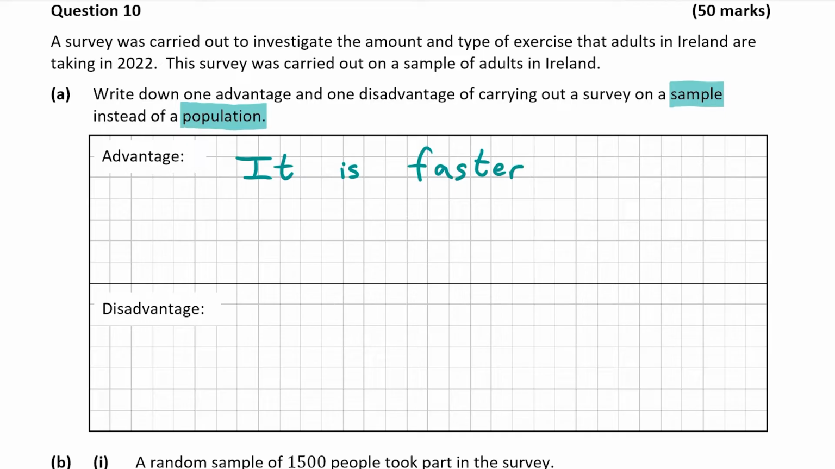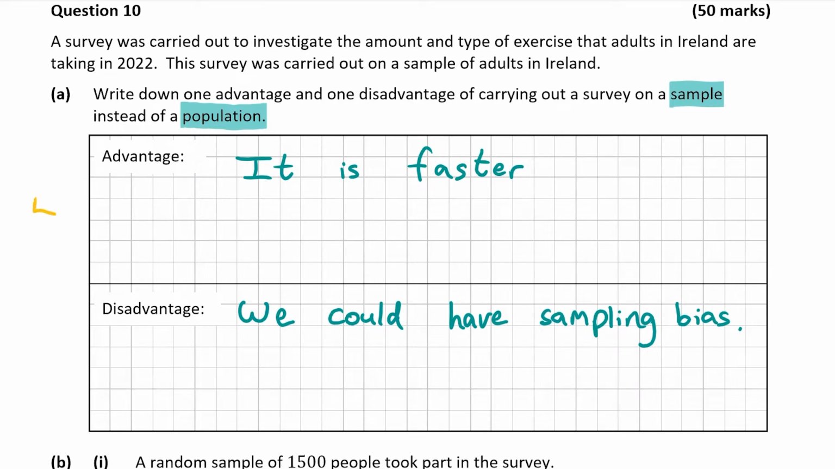So if you had too many people over the age of 65 or too many people under the age of 30, that would all be known as sampling bias or anything that's similar to that. If the sample isn't representative enough, that is what we call sampling bias. So there are the answers for question A, and that was worth 5 marks. Now let's have a look at part B.